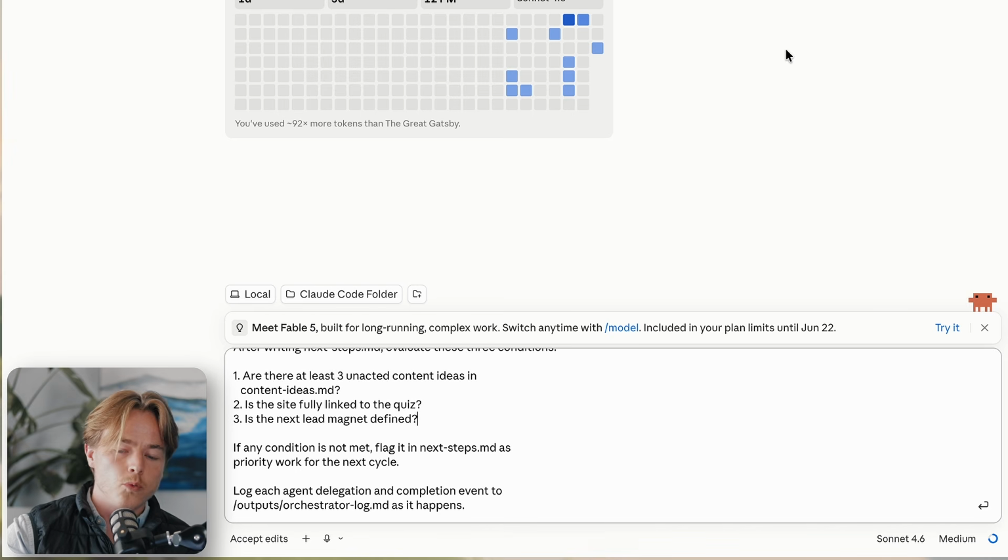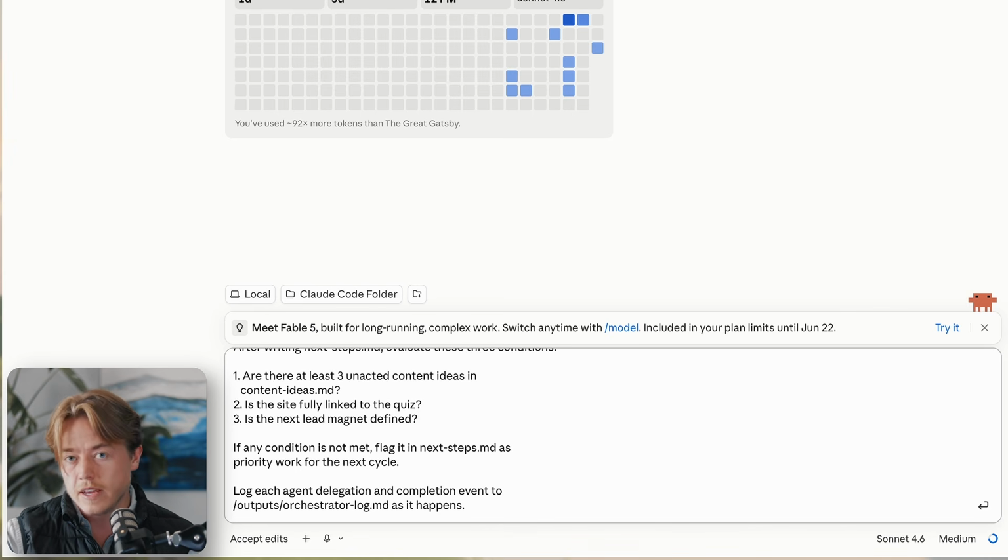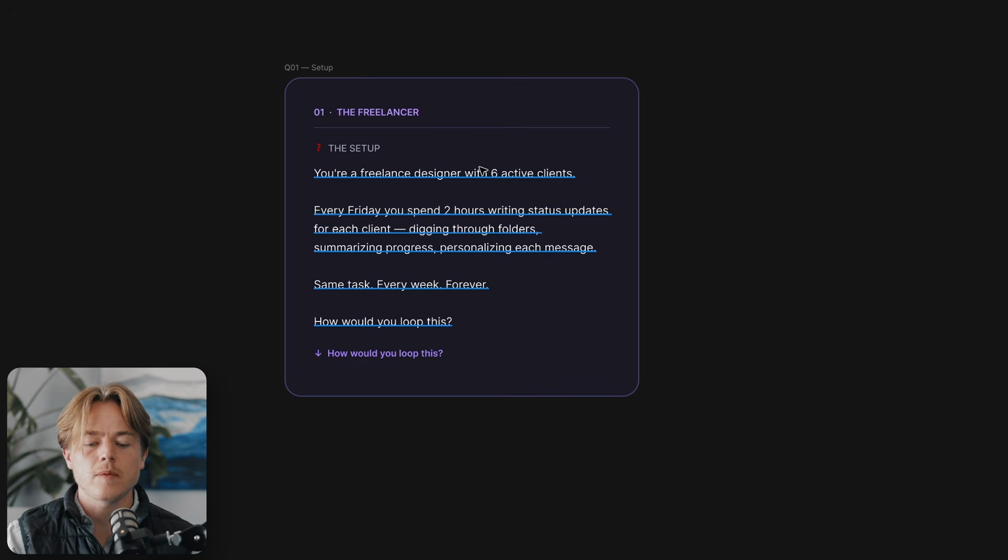I am going to present you with 4 different real world scenarios that you might come across, a friend might come across, your company might come across, and you're going to think through, how would I build a team of agents to loop this? Step 1, the freelancer.